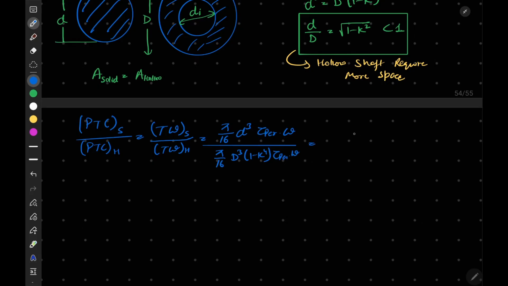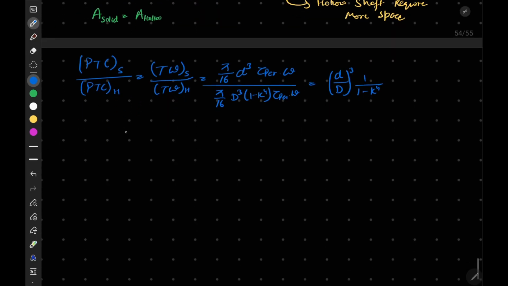So this can be written as d by d to the power 3 times 1 upon 1 minus k to the power 4, okay.